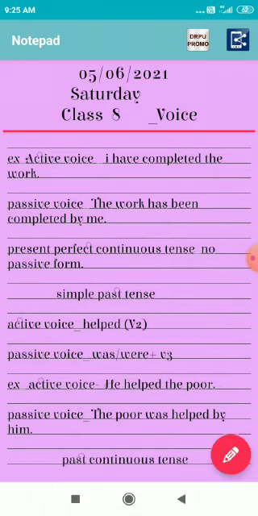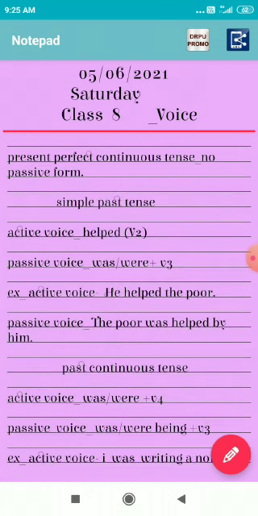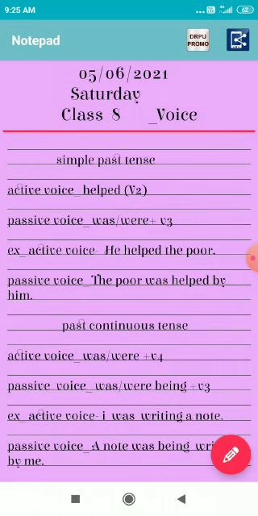Present perfect continuous tense has no passive form or no change. After that, simple past tense. Simple past tense structure is subject, verb second form, plus object. If the active voice is in the simple past tense, then it will be converted into the passive voice with was, were plus verb third form.